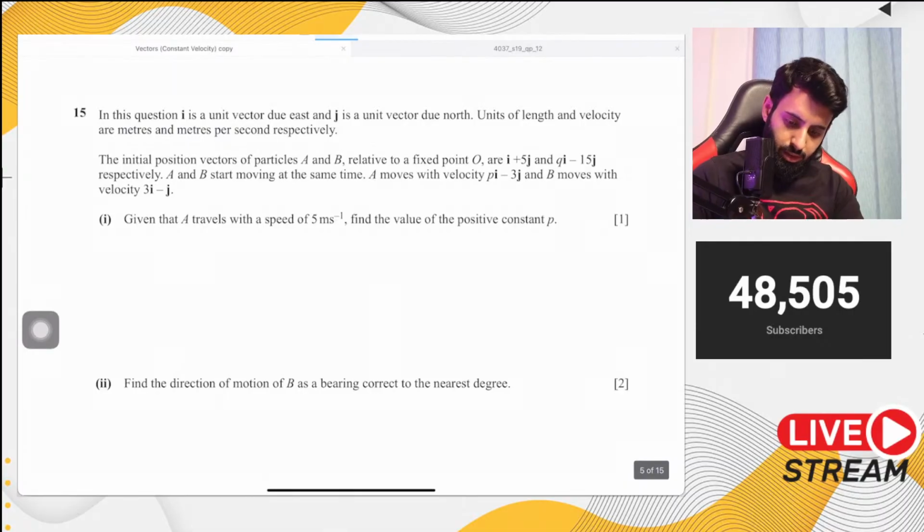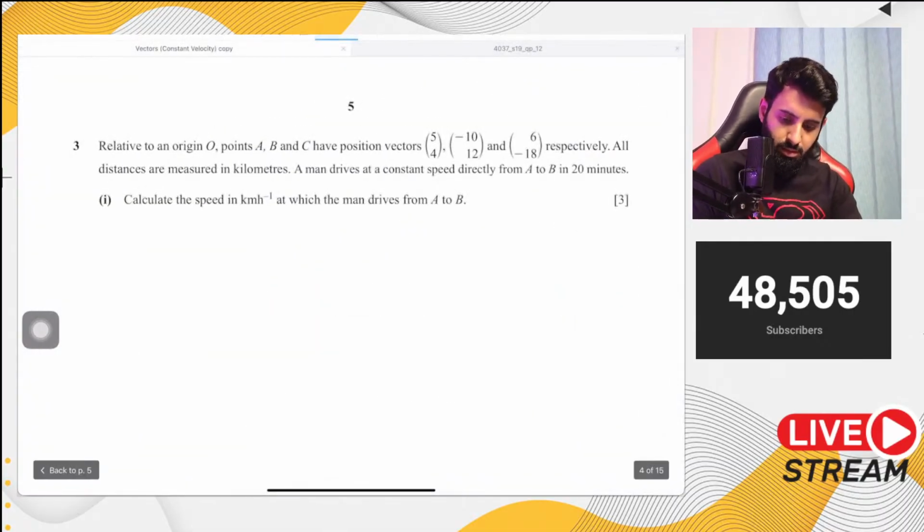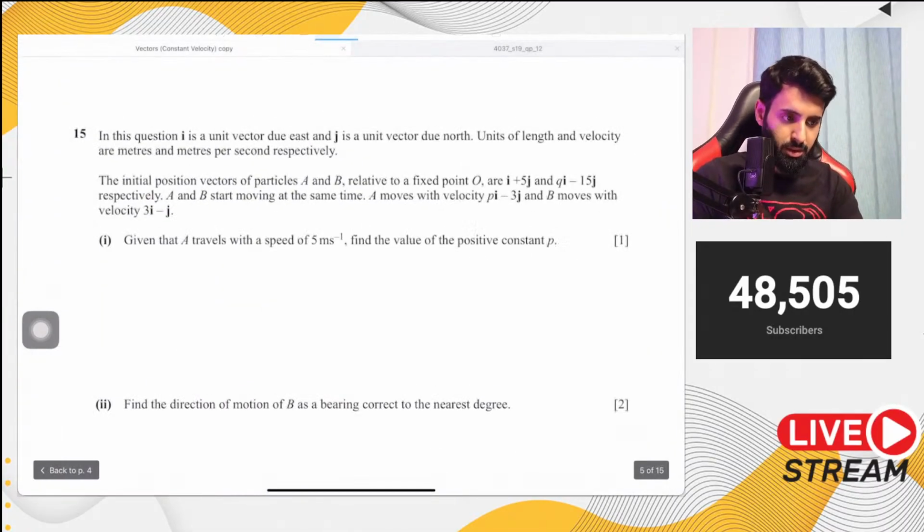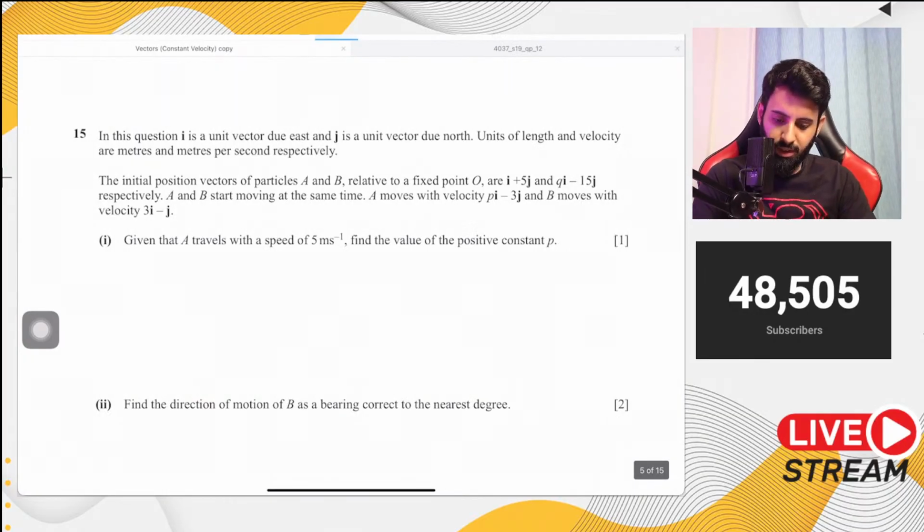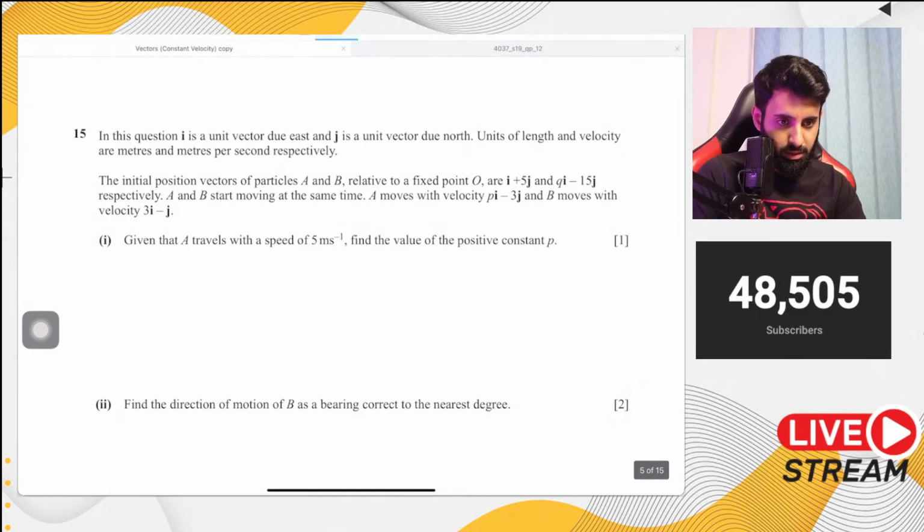The one right after. You mean this question? Okay, we'll do that question as well. But first let's do this question. I want you guys to do this question. The sooner you guys do this question, the sooner we'll be able to do the next question.